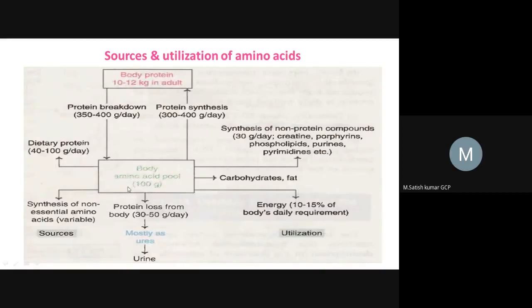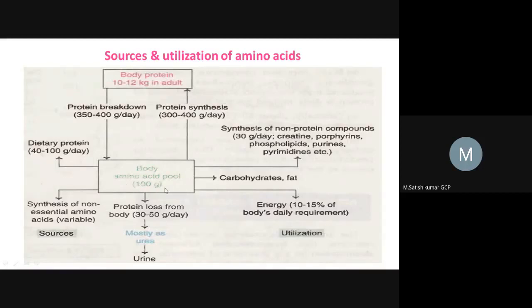All amino acids are attached to each other by polypeptide chains, finally forming a protein. So the amino acid is the basic unit structure of a protein. Now this protein gets degraded by the process of proteolysis. How much protein will be degraded every day? Every day 350 to 400 grams of protein will be degraded and converted into the amino acid pool.